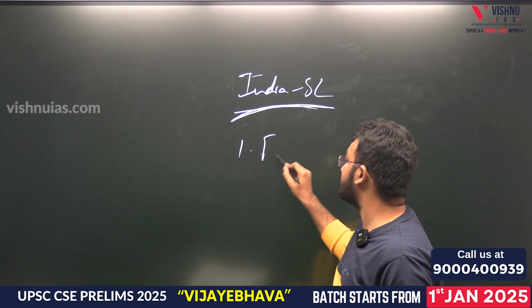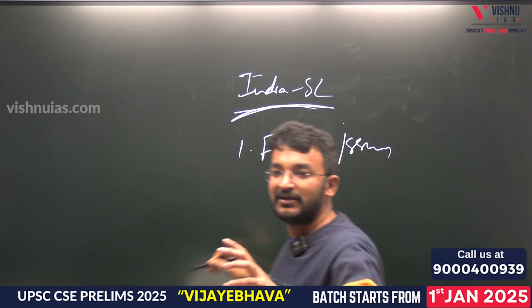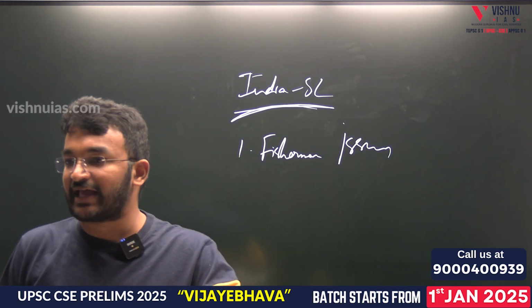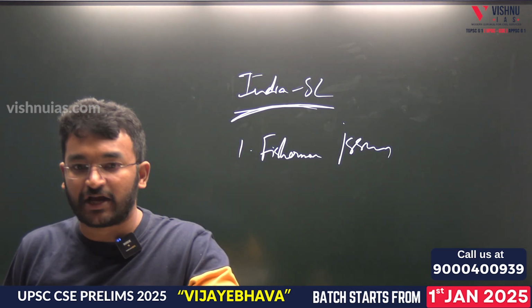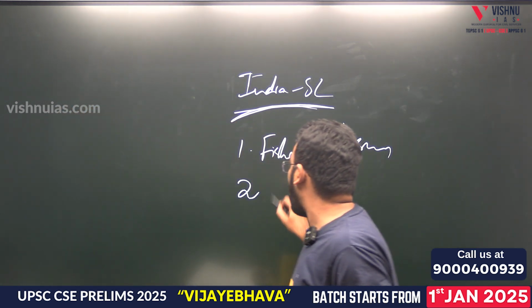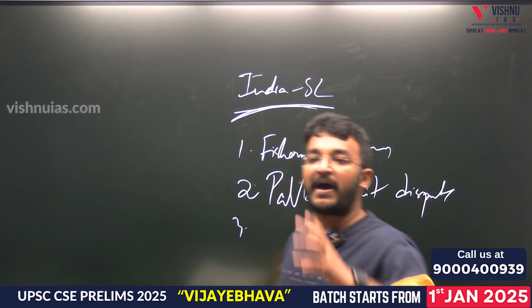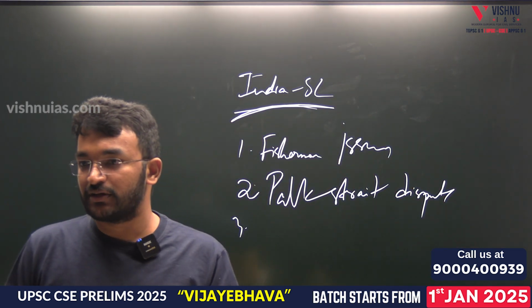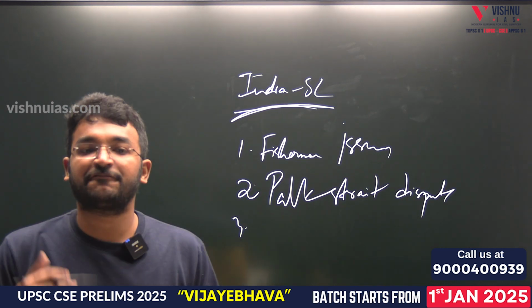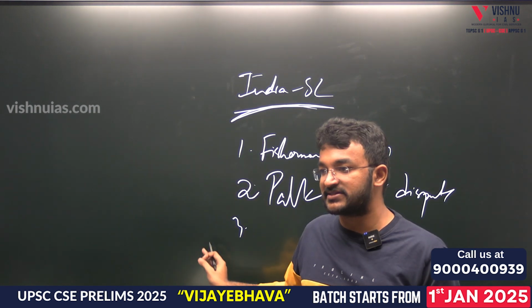Major issue is the fishermen issue. Sri Lankan government is capturing the Indian fishermen, Tamil Nadu fishermen and all. So that is an issue. We have the Palk Strait dispute, and in the past we had our LTTE issue, Prabhakaran LTTE issue, and further there are allegations of human rights violations on Tamils.